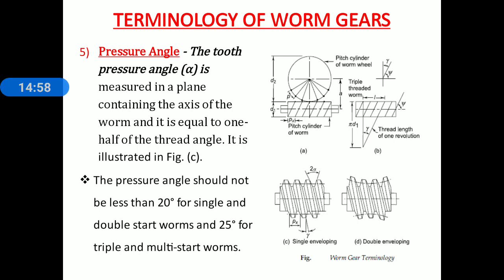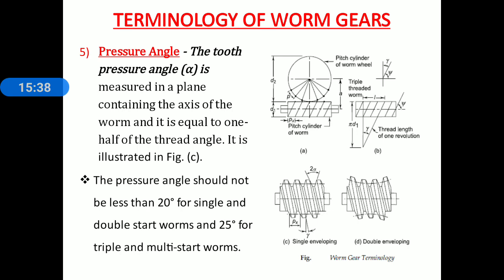Number 5, pressure angle. Everyone observe figure C carefully, single enveloping, and figure D, double enveloping. Fifth point in terminology of worm gears, pressure angle. Pressure angle is denoted by the letter alpha. The tooth pressure angle is measured in a plane containing the axis of the worm, and it is equal to 1/2 of the thread angle. It is clearly shown in figure C, 2 alpha, and half of that is the pressure angle alpha.